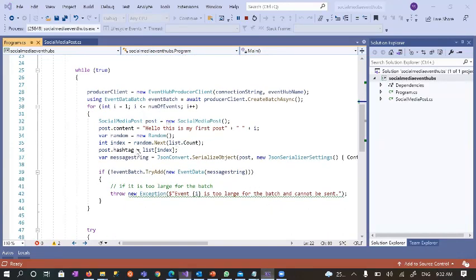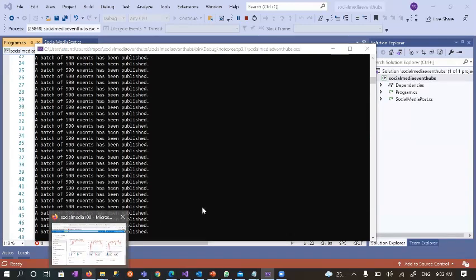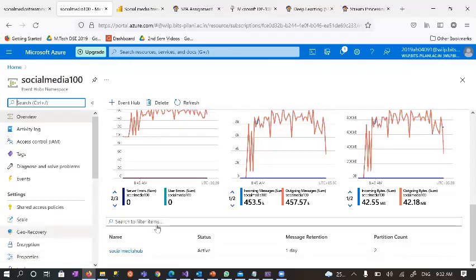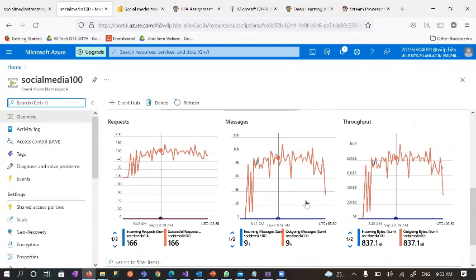You can see that messages are continuously being posted from this job, simulating real-world systems. If you go back to the services, you can see the number of requests hitting the Event Hubs, the number of messages coming out, and the throughput of the system. You can see here 9.16K messages and successful requests processed.